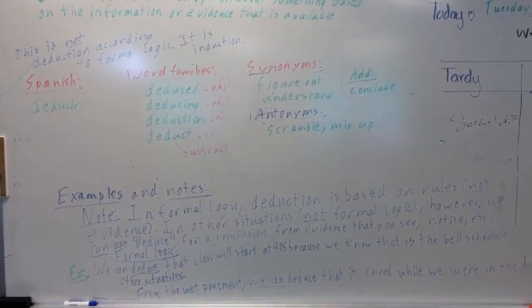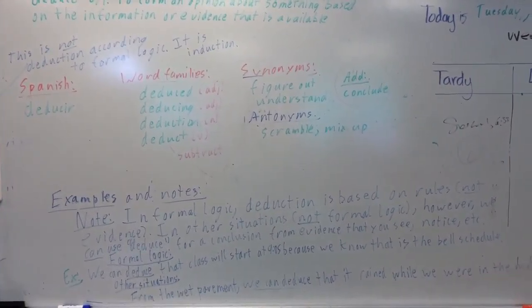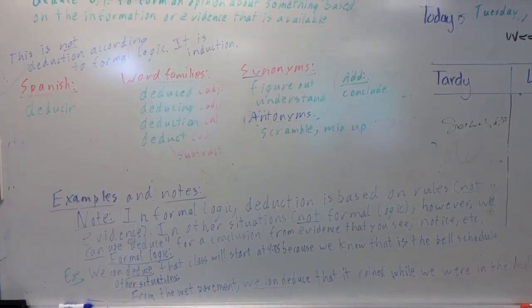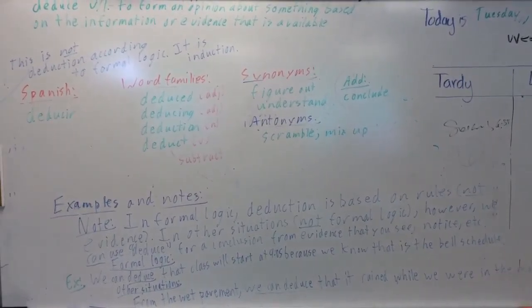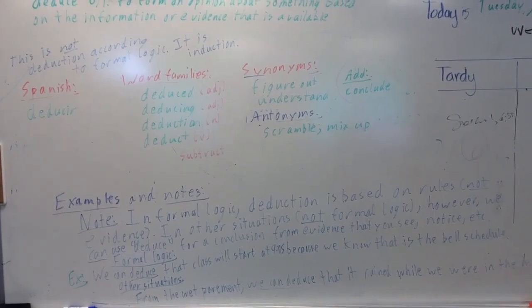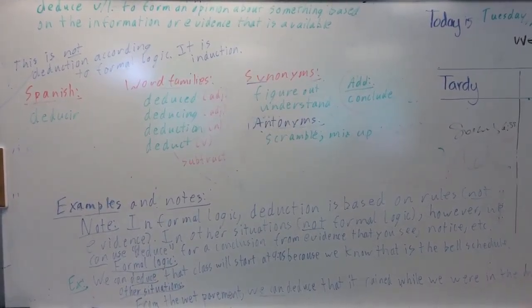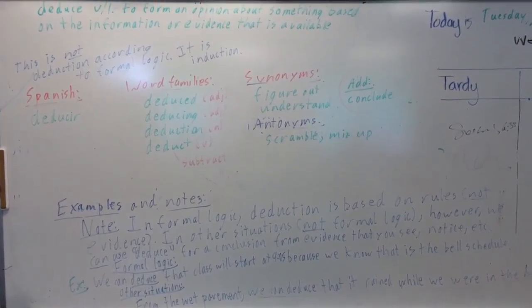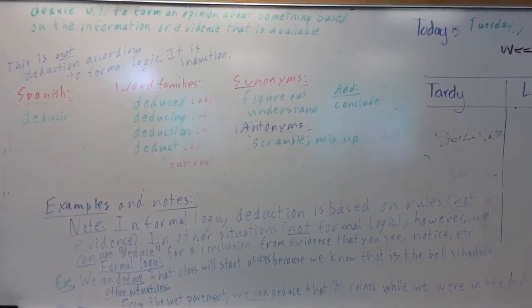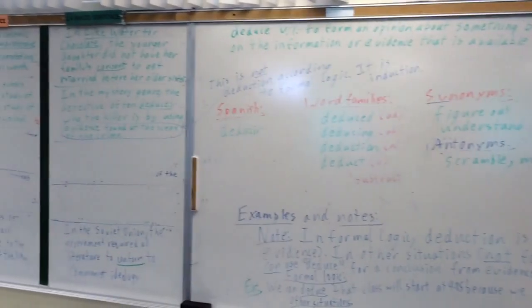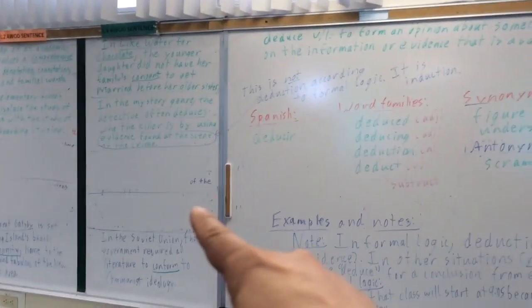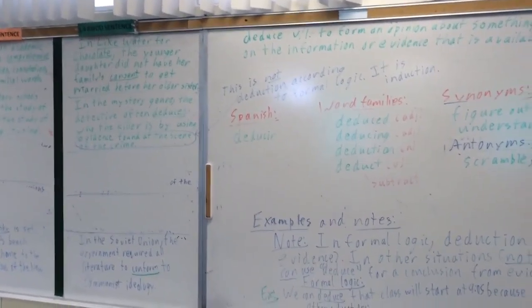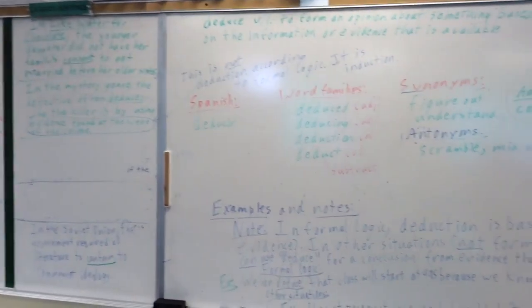Here you have examples. As I said, there's a different example with formal logic or other situations. In formal logic, it's a more narrow definition. So that would still be deduction in everyday life. Both of them would work, right? But in formal logic, only sentence 1, not sentence 2. And that sentence over there, as I said again, is not the meaning of deduct or deductive reasoning in formal logic.